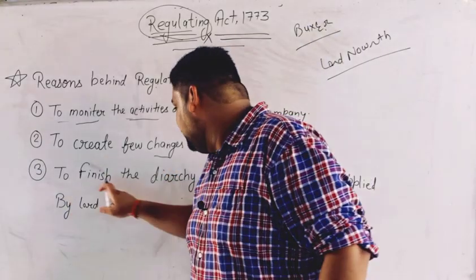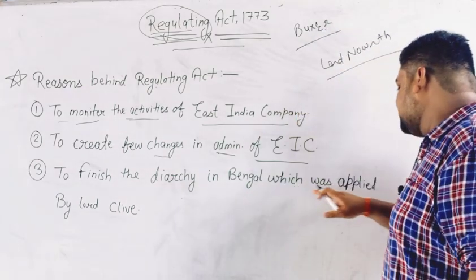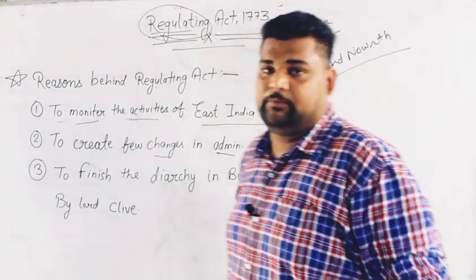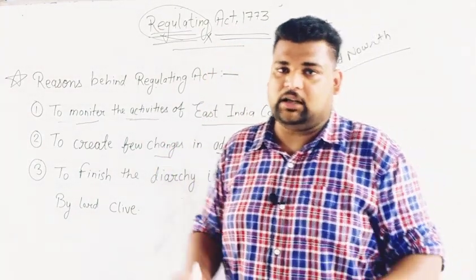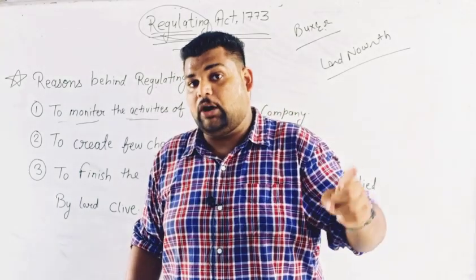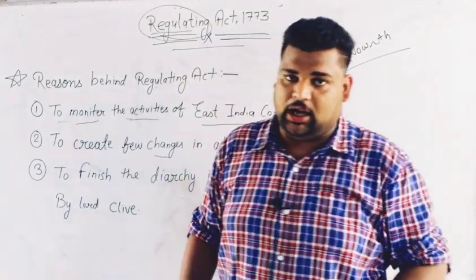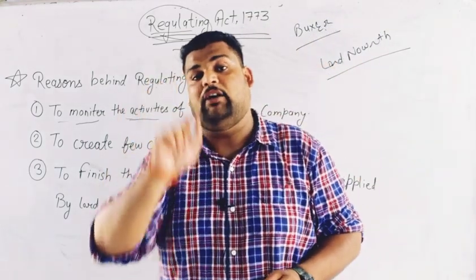The third reason is to finish the Diarchy in West Bengal, which was applied by Lord Clive. After the Buxar war, there was a pact signed with Shujaudaula, the emperor of Awadh.